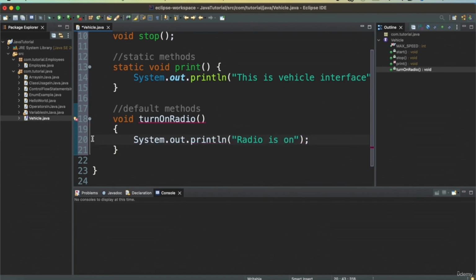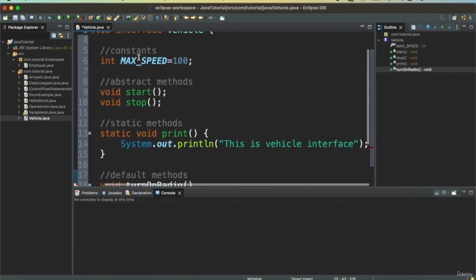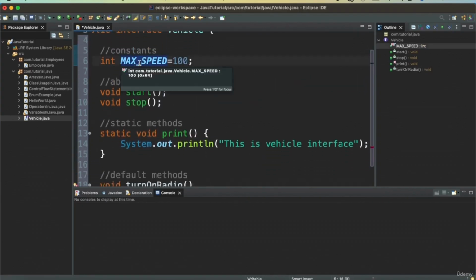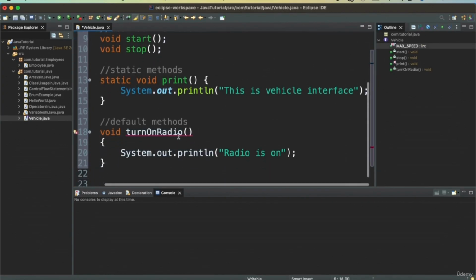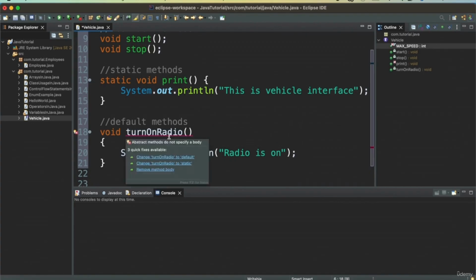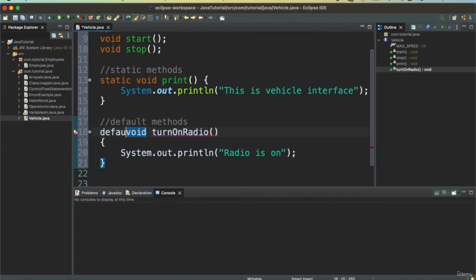So we defined a Vehicle interface, we defined the constant MAX_SPEED, we also defined some abstract methods, we defined a static method with the implementation. Okay, so this is a default method, so we need to specify it's a default method. So we specified a static method and also some default methods.